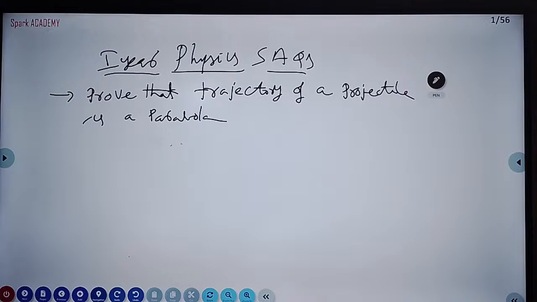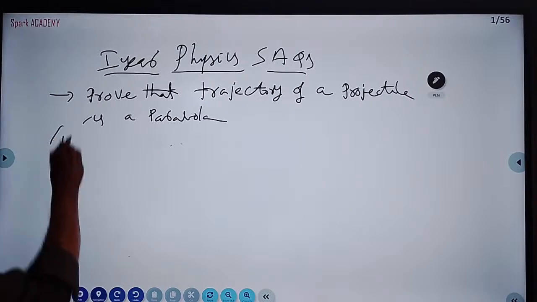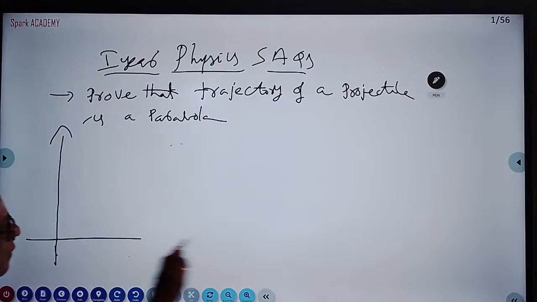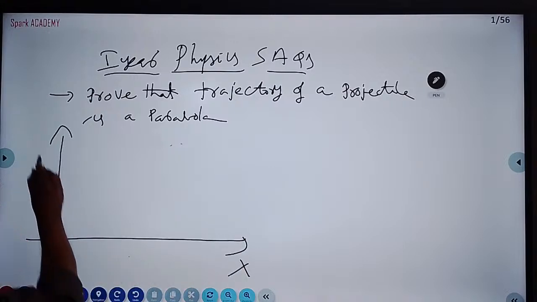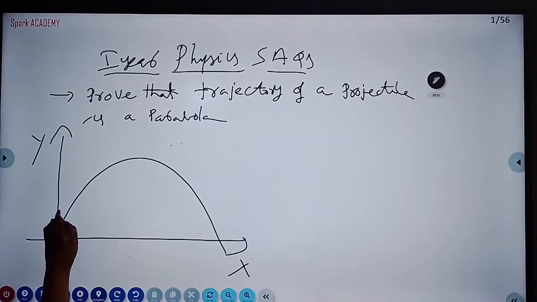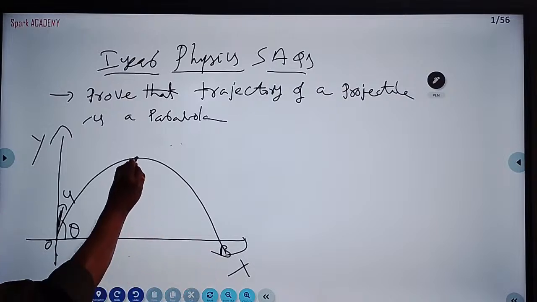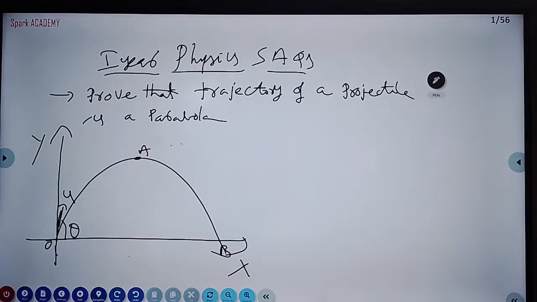So we are drawing the diagram. This is the x-axis, y-axis. A body is thrown with the velocity u at an angle theta. This is the starting point, this is the ending point, this is the point of maximum height. I want to prove that the path of the projectile is a parabola. u is the velocity of projection.